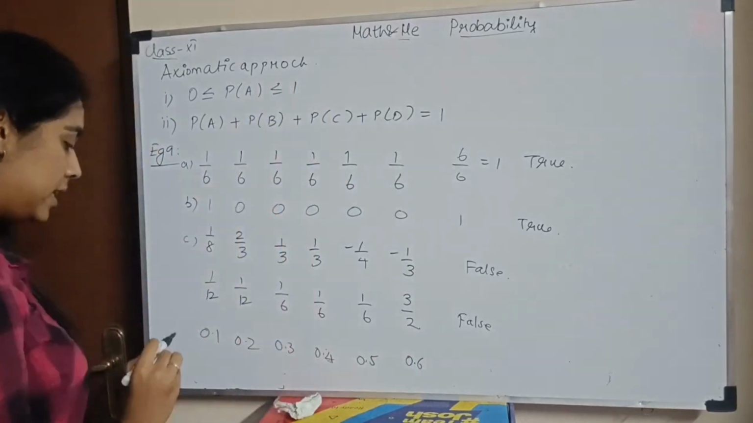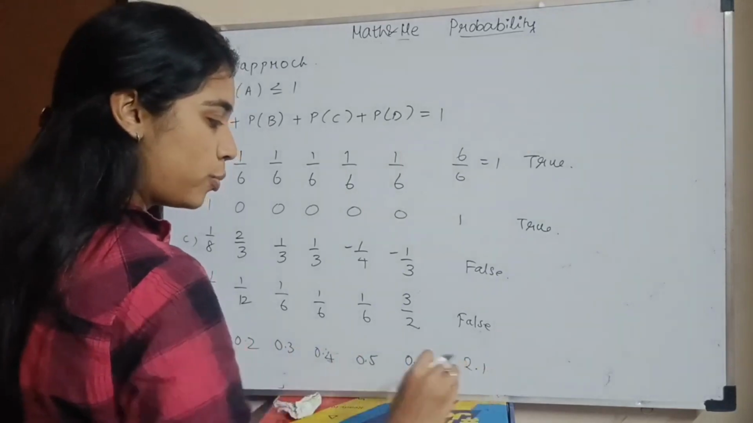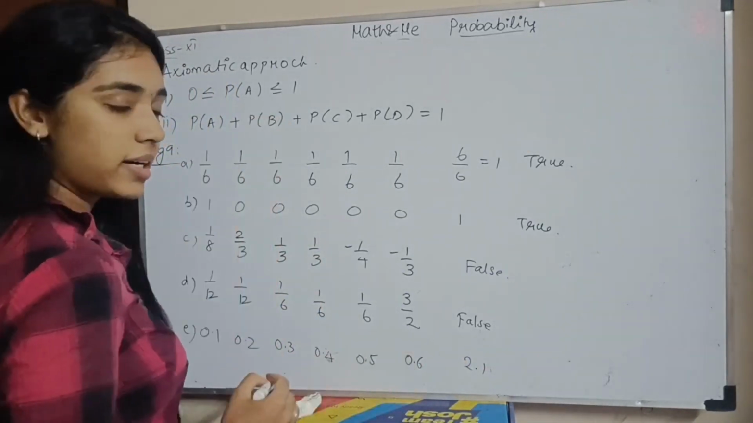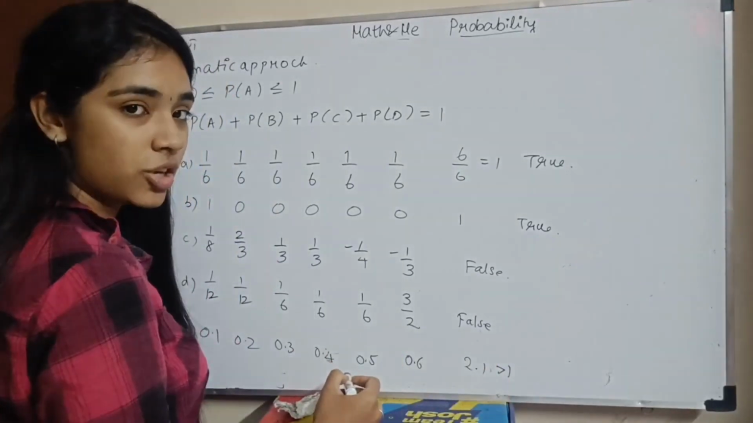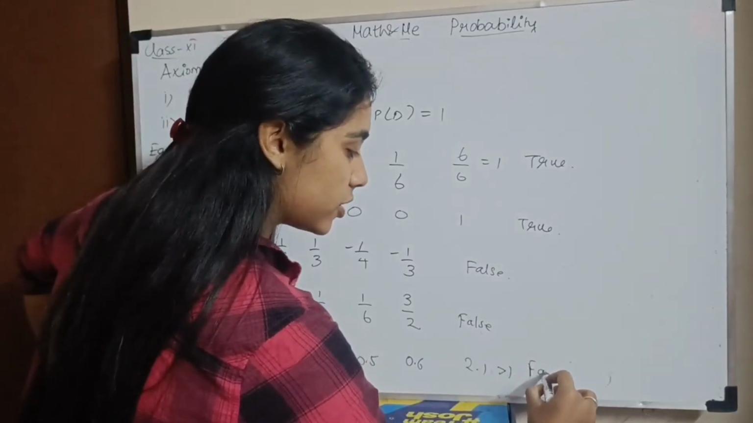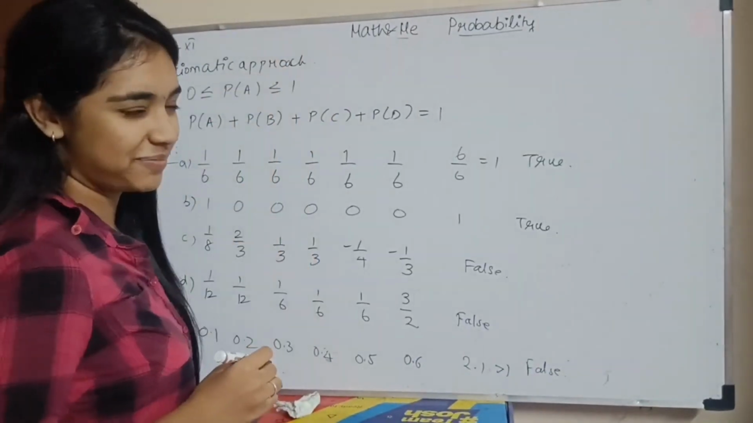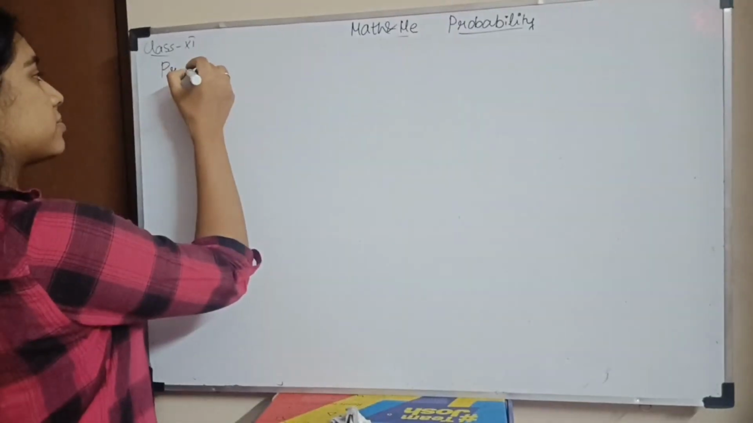Okay? Next subsection. When I add all these, I get 2.1. I see that all the probabilities are between 0 and 1. But மொத்தமா add பண்ணும்போது, I get 2.1. It is a number which is greater than 1. Which is not possible. So, this is also false. Okay? I missed an E. We have probability of an event.